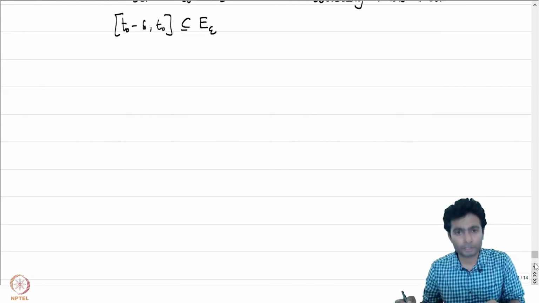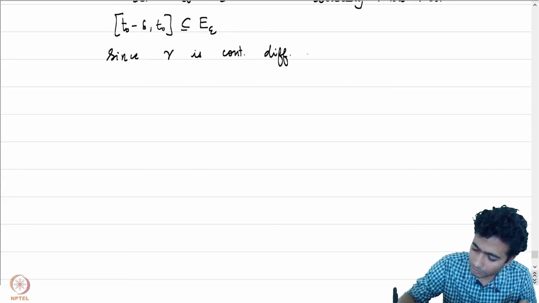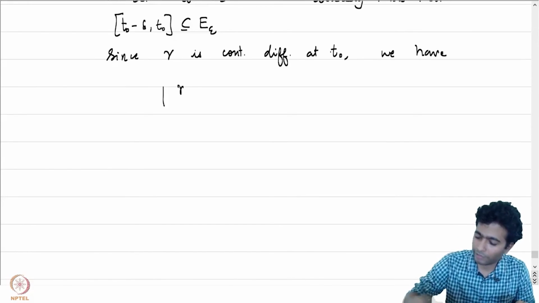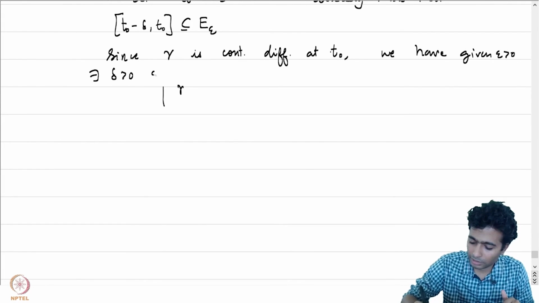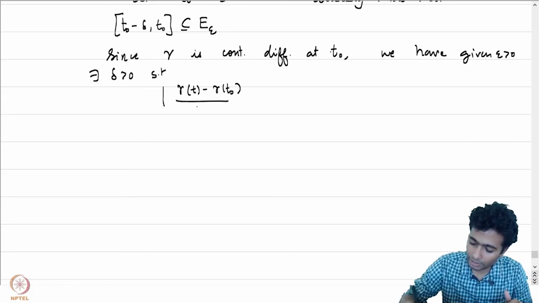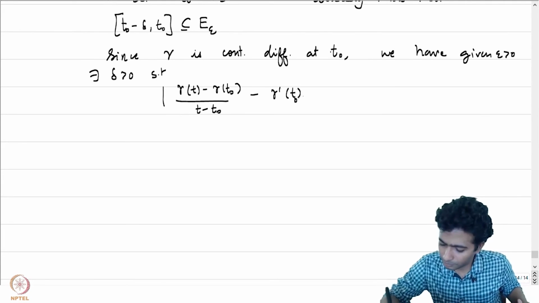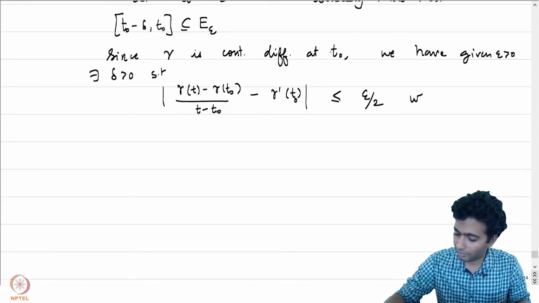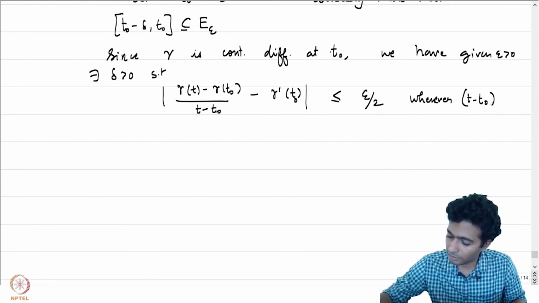We know that gamma is continuously differentiable at t naught, and since gamma is continuously differentiable at t naught, given epsilon positive, there exists delta small enough such that mod of (gamma of t minus gamma of t naught) by (t minus t naught) minus gamma prime at t naught is less than or equal to epsilon by 2 whenever t minus t naught is less than delta.